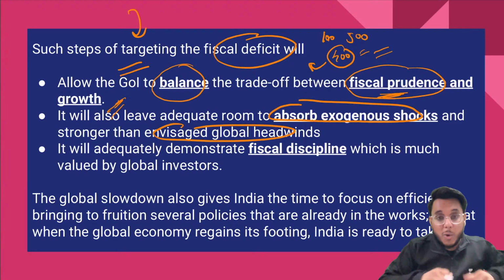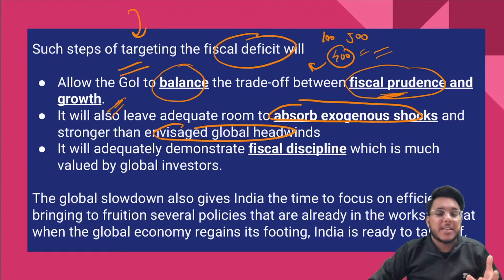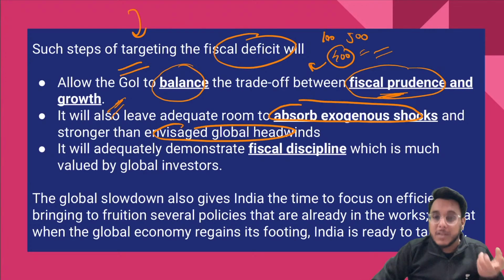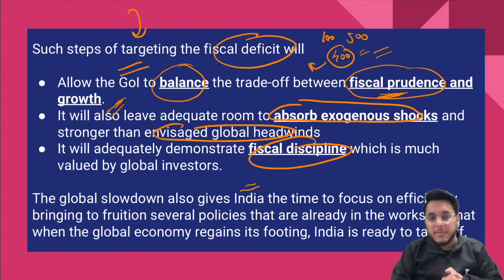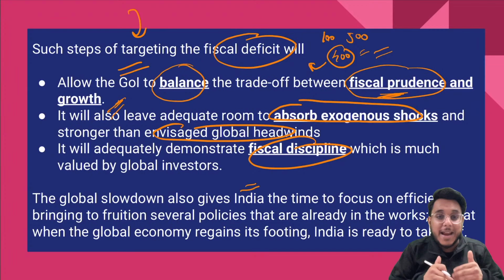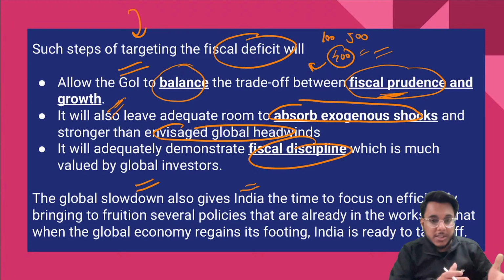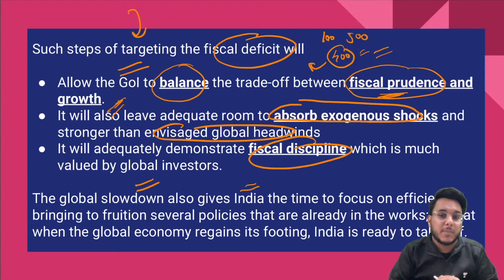Fine. Now many of the external challenges are also coming on the Indian economy. If we reduce our fiscal deficit and conserve financial resources, we will be able to deal with that. We will bring in fiscal discipline. If the government's budget, balance sheet and fiscal deficit are in control, this fiscal discipline will be valued by global investors, and more FDI and more investments will come in. So these are certain things that have been recommended in this direction.